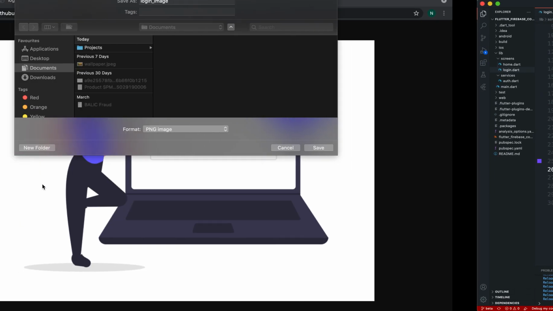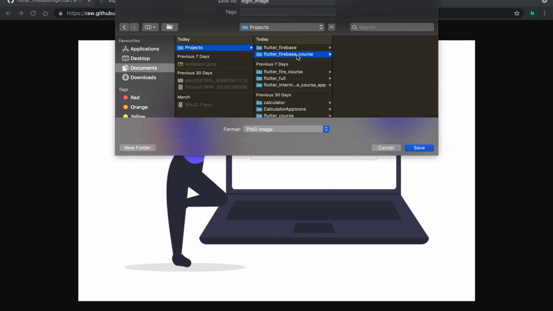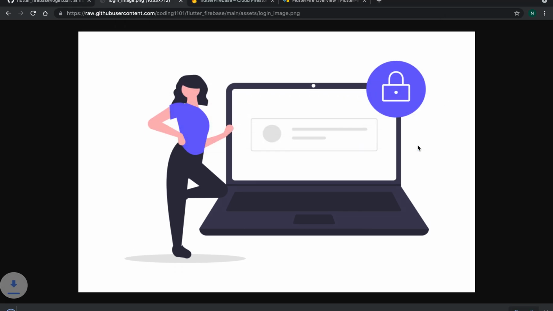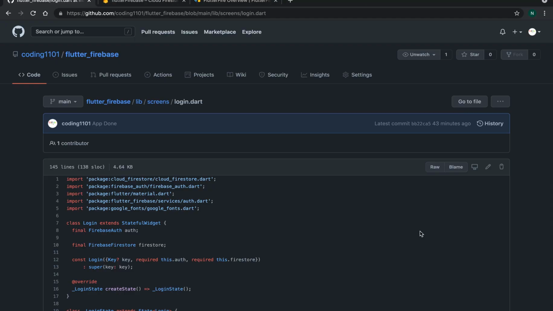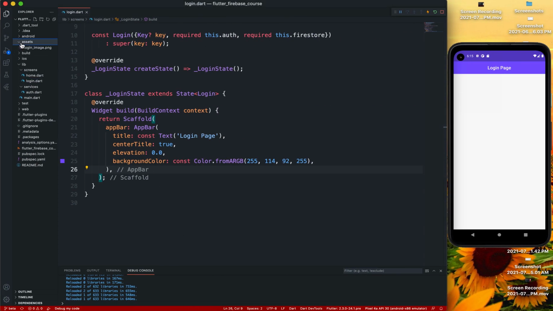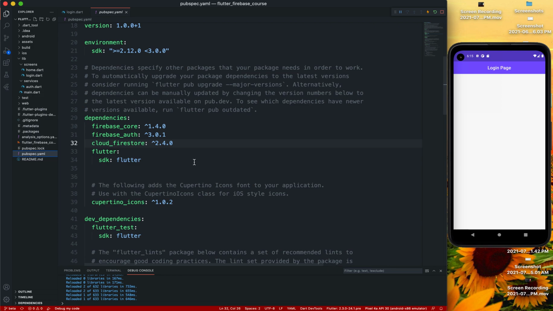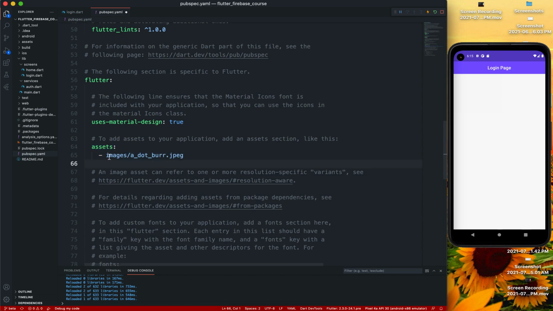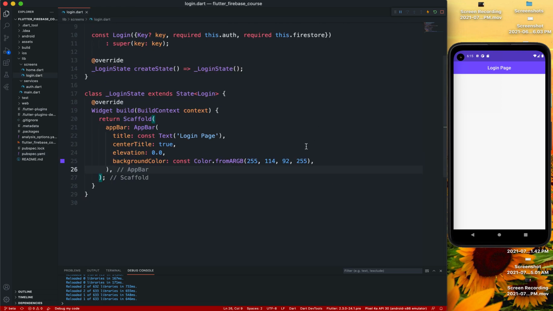I'm going to make a new folder actually for this project, Flutter 5 course. I'll make a new folder right here called assets. In here I'll save that, and in assets we have login image. So in pubspec YAML, in our assets, uncomment, we'll remove that, and we can go assets slash, okay, let's run flutter pub get.